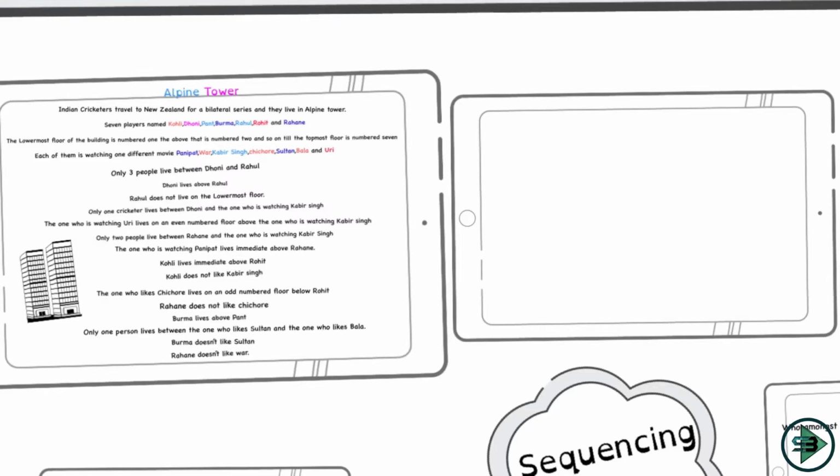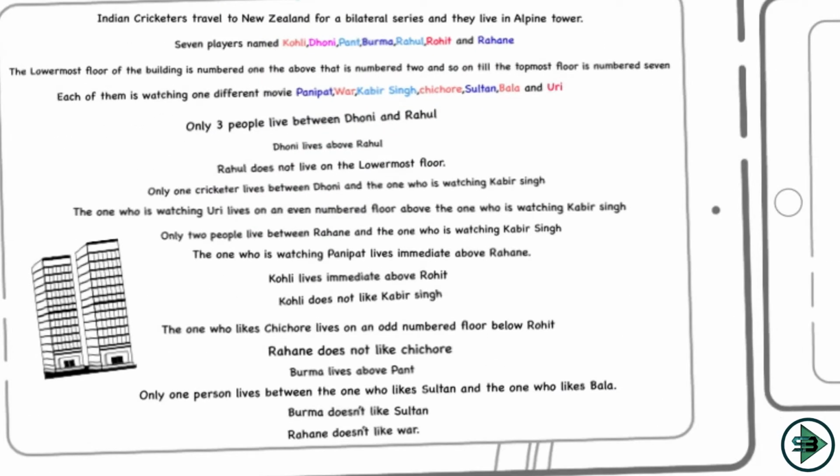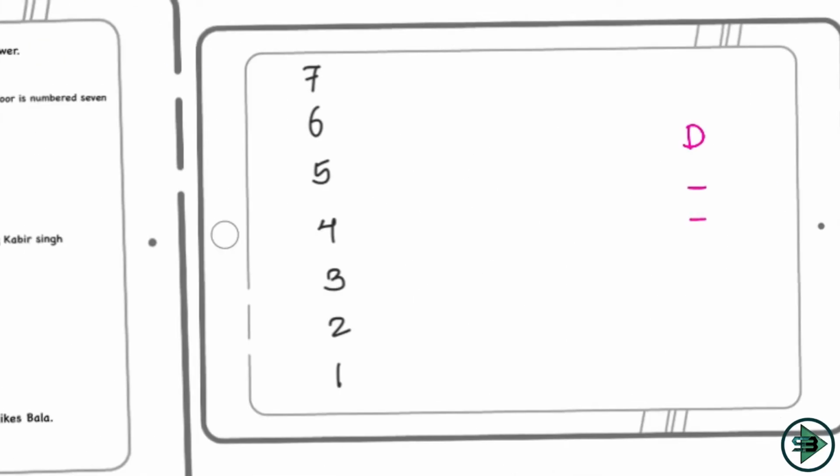So first I start, as it is being said, there are 7 floors, so the lowermost floor is 1, 2, 3, 4, 5, 6, and then 7. Now I have to fill in on these 7 floors which players are staying and what movie they are watching. So let's start with the first condition, which is saying what? Only 3 people live between Dhoni and Rahul. But who is at the top and who is at the bottom, I don't know. But the second sentence tells me Dhoni lives above Rahul. So now I know a little bit of the condition, that Dhoni is here and there are 3 players between Dhoni and Rahul. But where will I fit this is a problem.